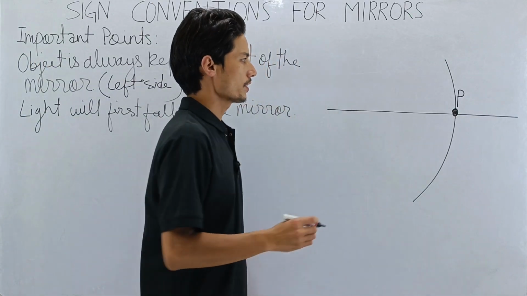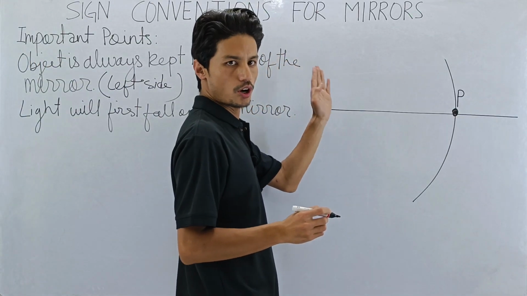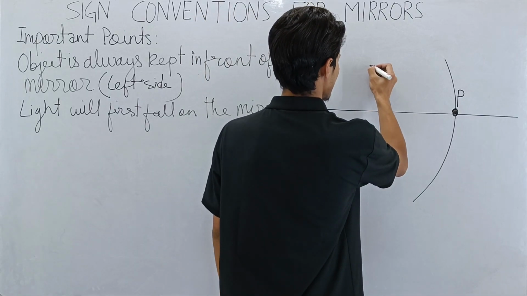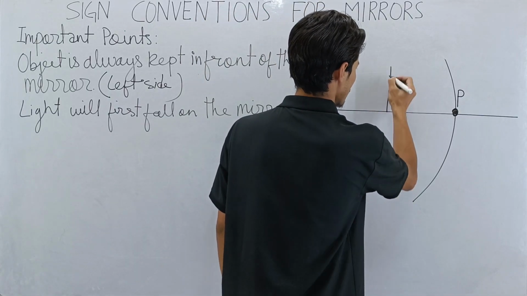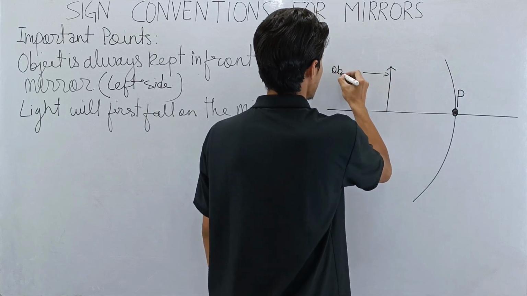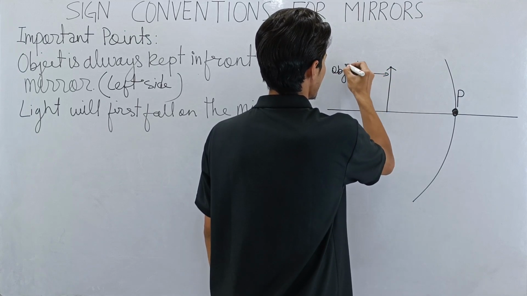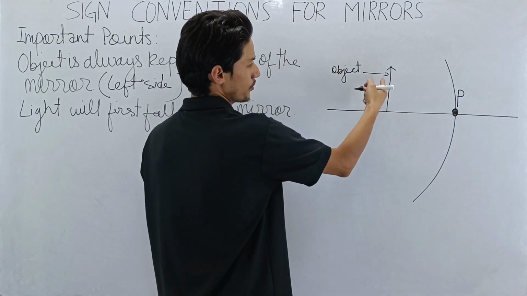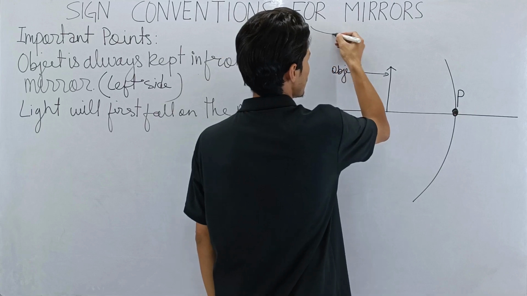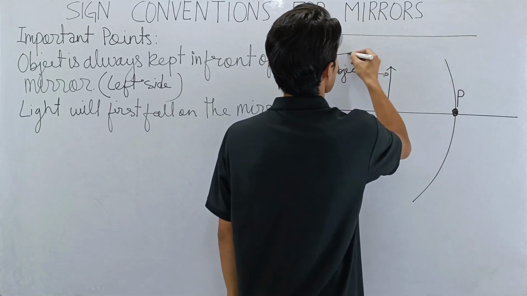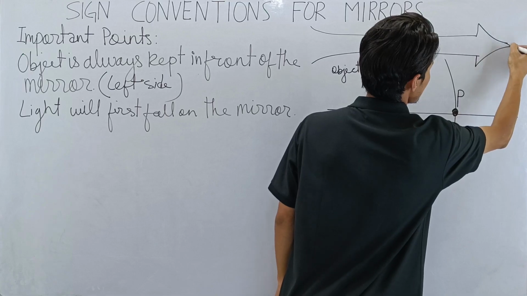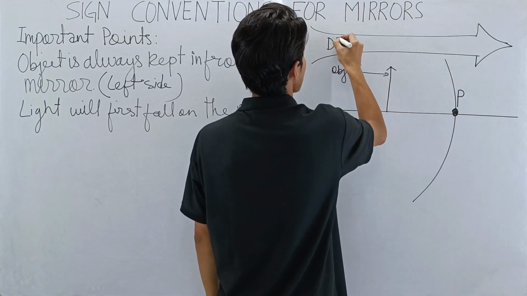Now, with the help of this statement, I will be drawing the direction of light. Since light will first fall on the object, let me draw the object. Let's say this is the object, O, B, J, E, C, D. Then light will first fall on the object. So the light will be this. So this is the direction of light.